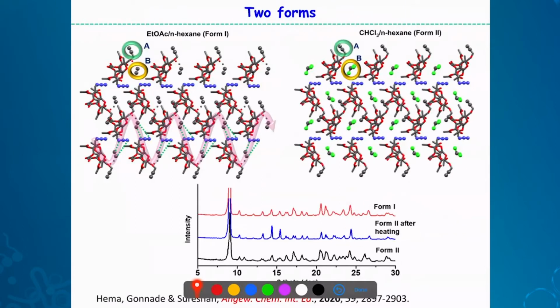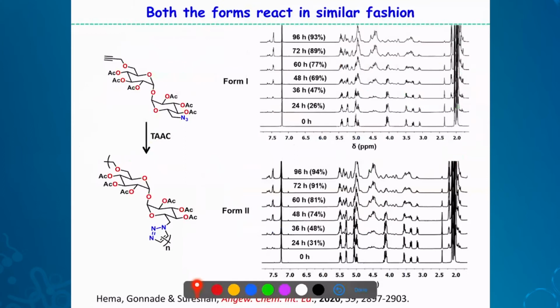And both of them, if you heat this material, both of them undergo reaction in a crystal to crystal fashion. And yeah, this is how you monitor the reaction using NMR actually. So at different times you withdraw some amount of material and dissolve it in some solvent, whichever solvent it is soluble in, and monitor what percentage is reacted.